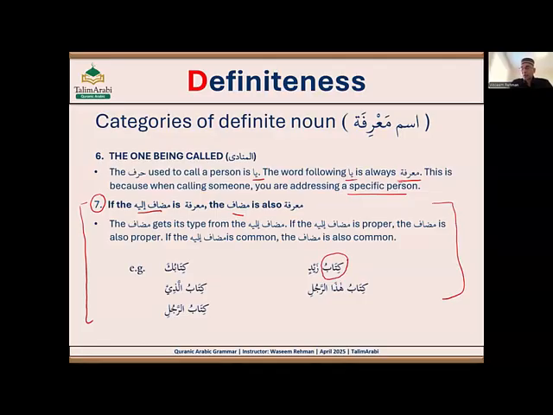Any book can be a book, right? It's nakira, it's common. But in this scenario, because of Zaid, this name is proper, so this will also become proper. I'll explain in detail in future when we cover mudaf ilayhi. But that's the seventh category where an ism can be a definite noun.